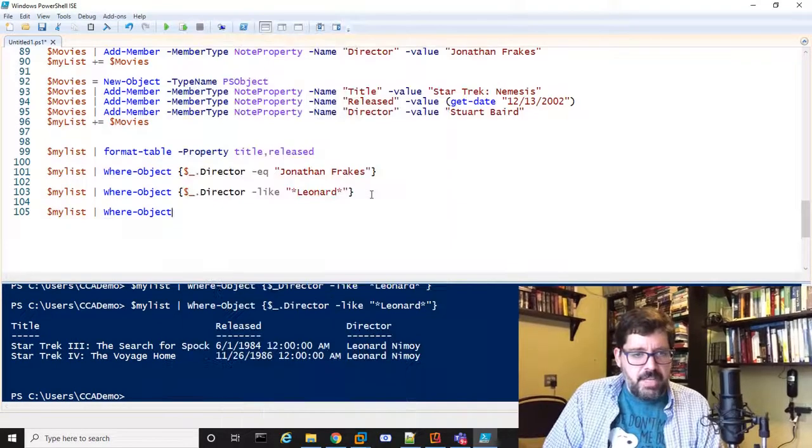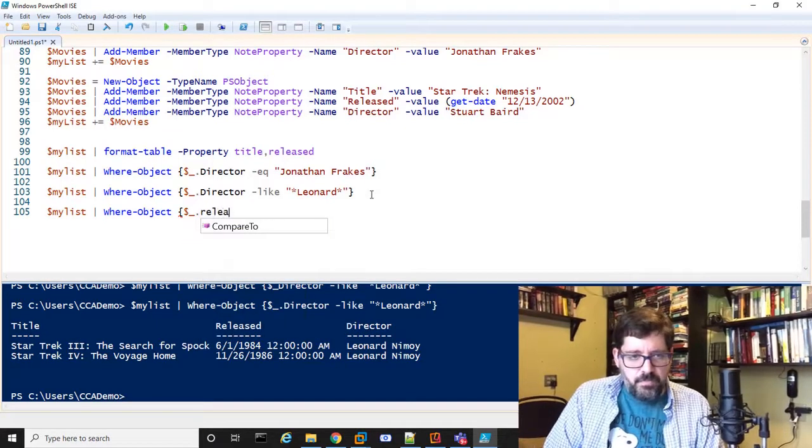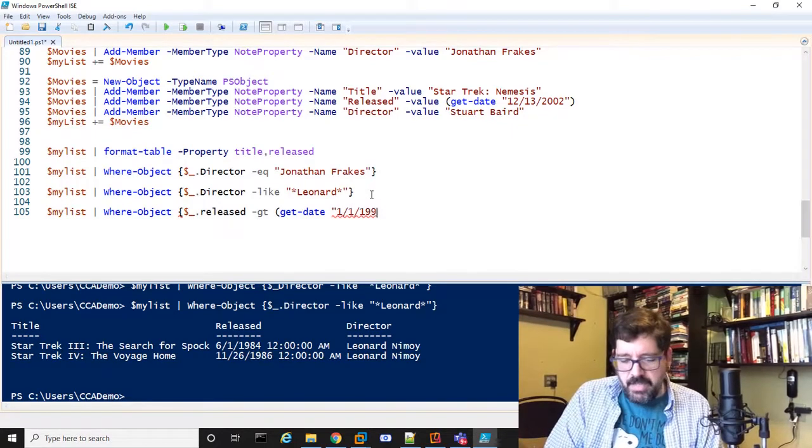Where object and released is greater than. Remember, because it's a date, it's going to be smart enough to know how to do this, right? Remember, we have to use our parentheses. So I want to do greater than 1998, right? So anything from 1998 or later.